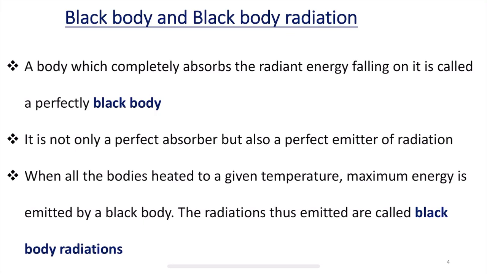In the introduction part, we understood the difference between classical mechanics and quantum mechanics. In classical mechanics the macroscopic objects are studied, like planets, the solar system or stars.